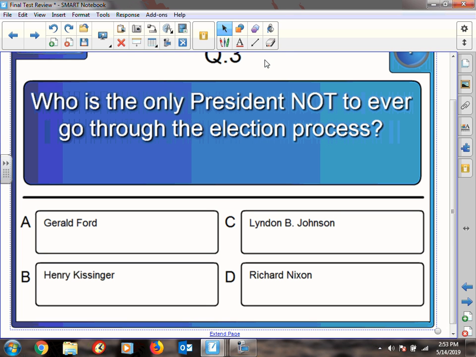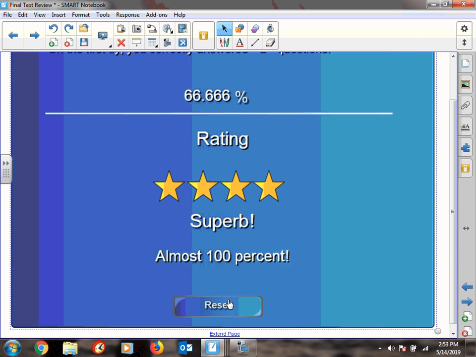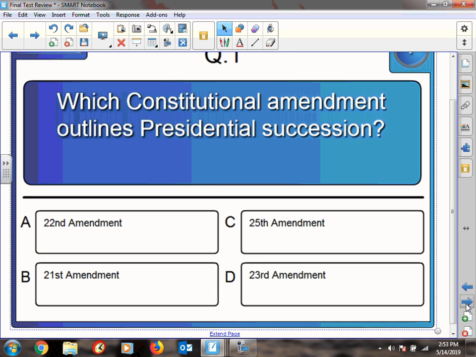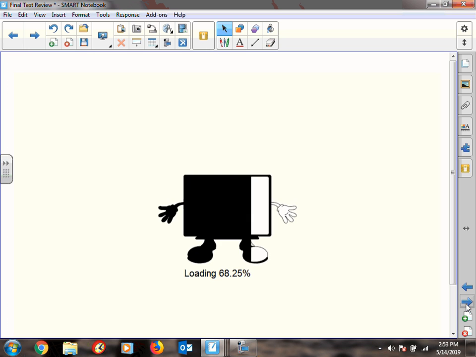Who is the only president not to ever go through the election process? Gerald Ford never became president the normal way. Richard Nixon had a vice president by the name of Spiro Agnew. Spiro Agnew was let go because he did something illegal, and President Nixon appointed Gerald Ford. President Nixon did something illegal, and then Gerald Ford became president.